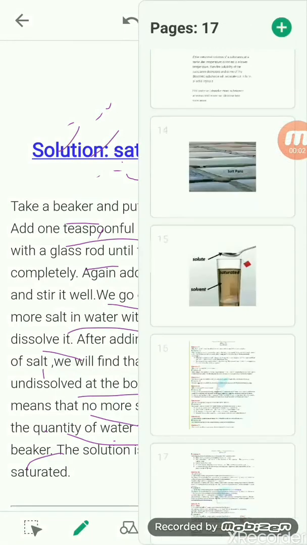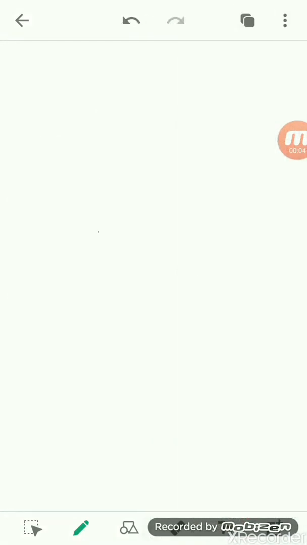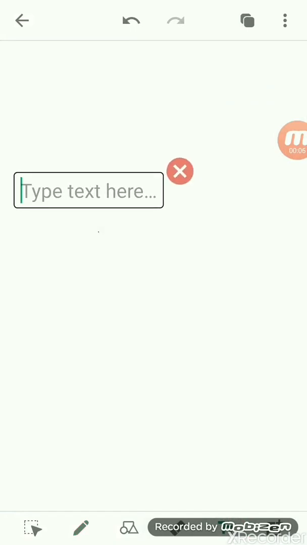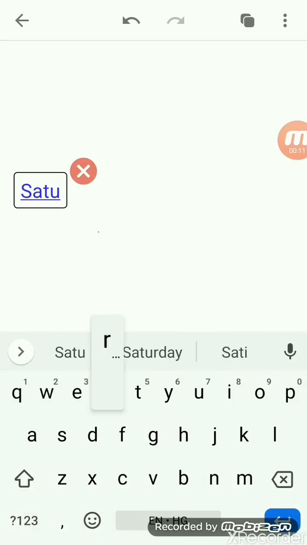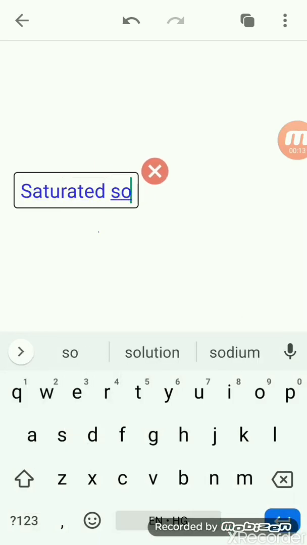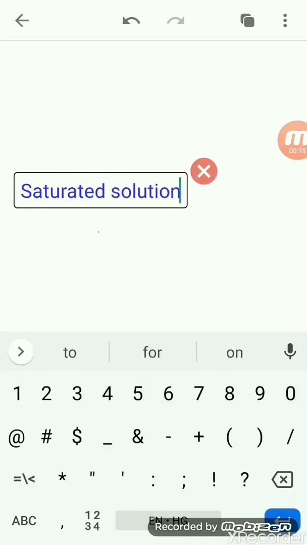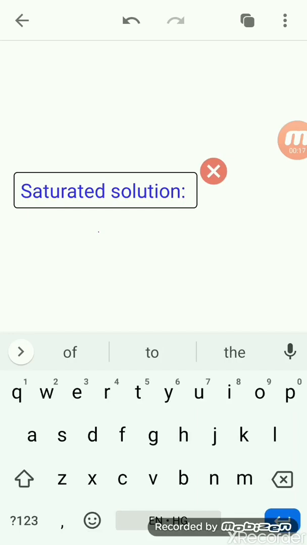So we can define the saturated solution like that. Okay, saturated solution is what?